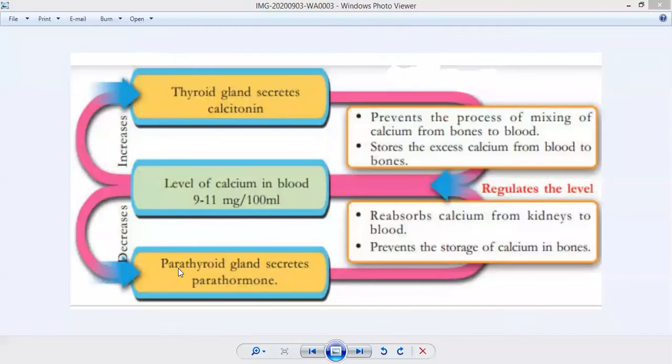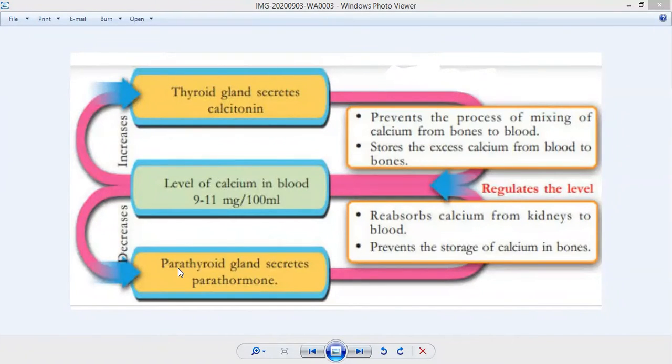And I have told you, behind the thyroid gland, the parathyroid gland is present. The parathyroid gland produces the hormone parathormone. When the level of calcium in the blood decreases, the parathyroid gland produces parathormone. Parathormone reabsorbs calcium from the kidneys to blood.